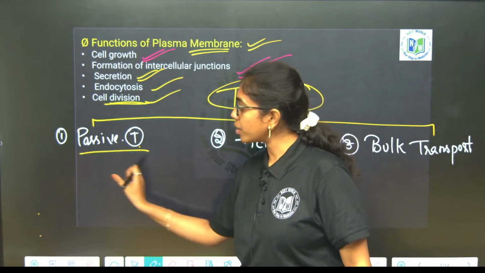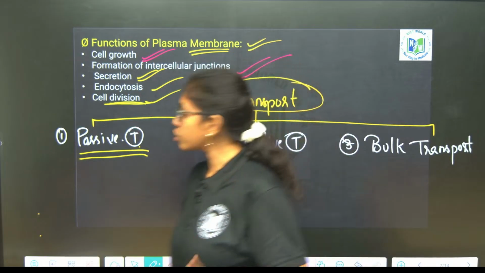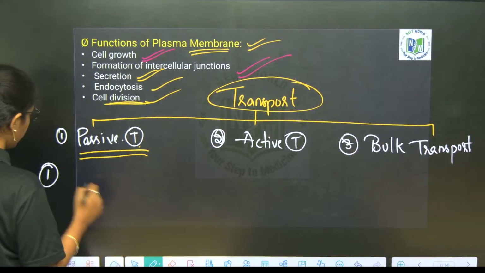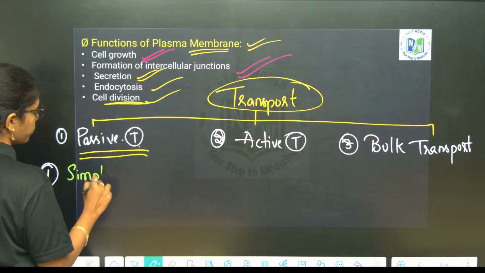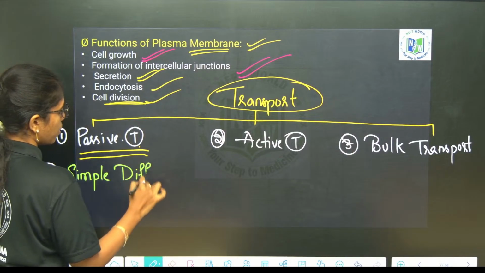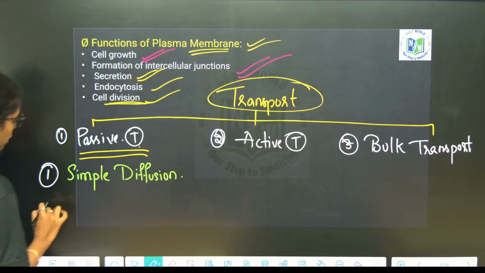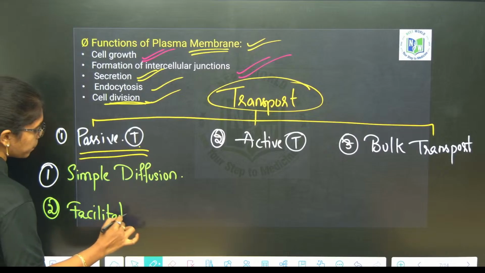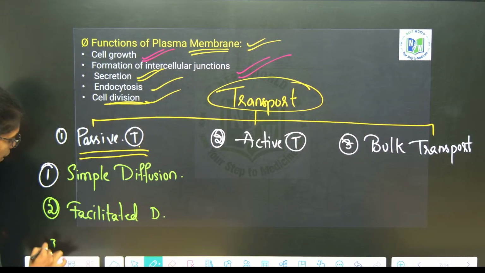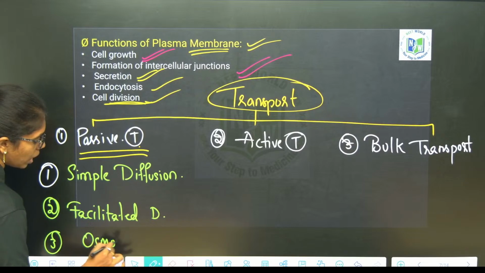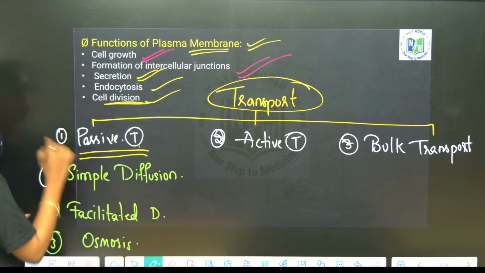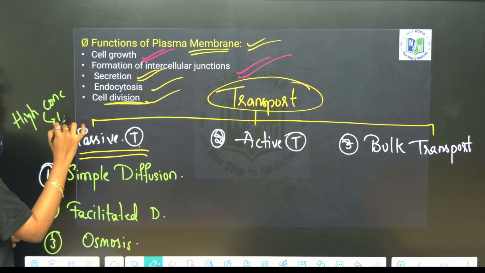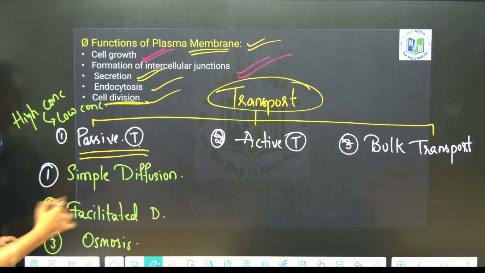As such, we have three modes of passive transport. One is simple diffusion. Second will be facilitated diffusion, and third will be osmosis. These are the three modes of transport from high concentration to low concentration without the requirement of any energy.